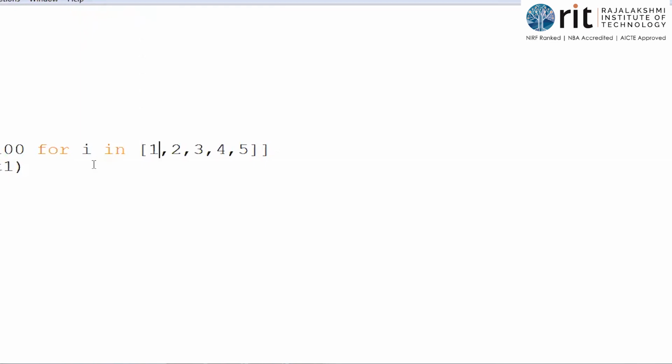In iteration 1, we have I is equal to 1. So what is the logic? I plus 100. 1 plus 100. What is the answer? 101. 101 will be the first value or first item in the list.